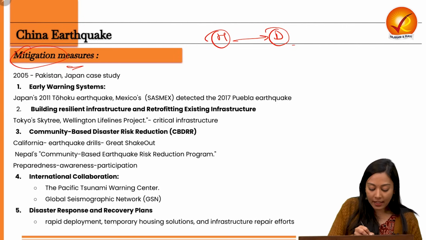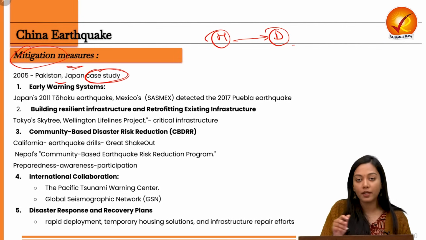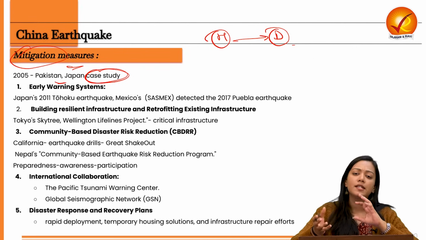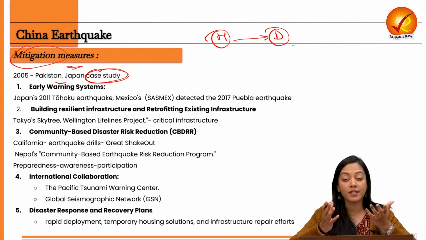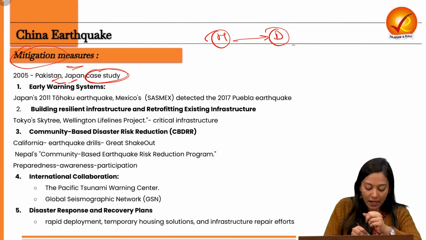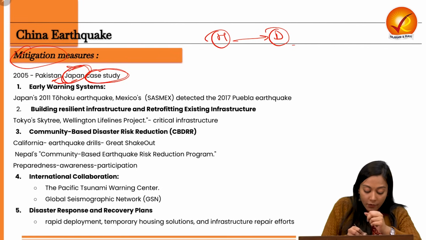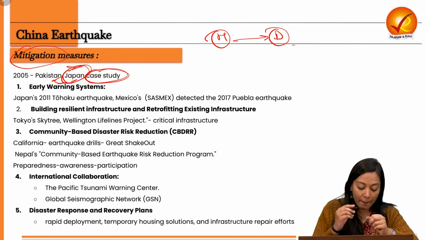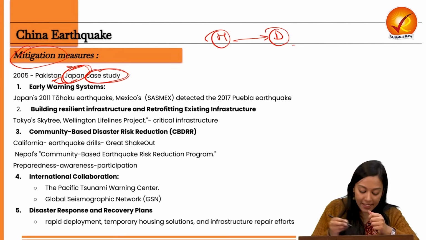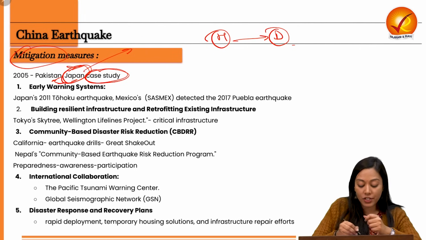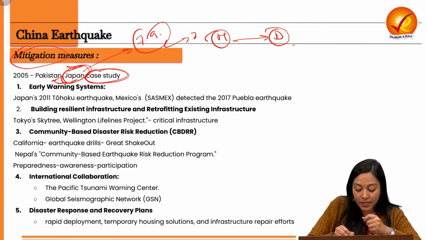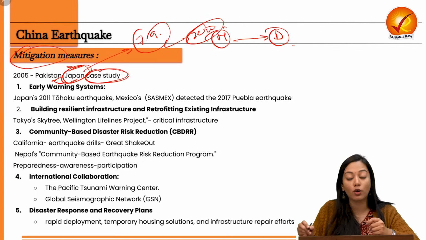To understand that, a very brilliant case study can be observed from the year 2005. So what happened? There were 2 countries, both of them struck with relatively similar magnitude of earthquake. One was Japan, the other was Pakistan. Now Japan, because it had already learned from its previous experiences, had already built disaster resilient infrastructure, had early warning systems installed, and as a result, when in the same year it got struck by a 7.9 magnitude earthquake, it amounted to 0 casualties. And it was applauded all across the world.